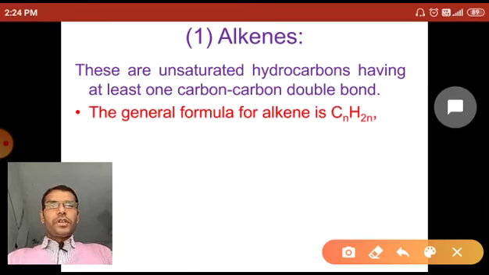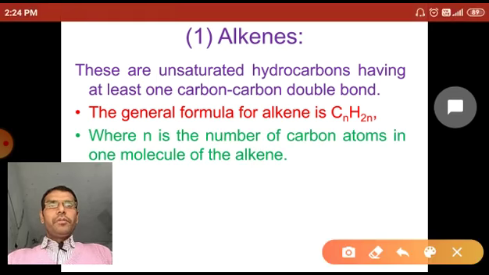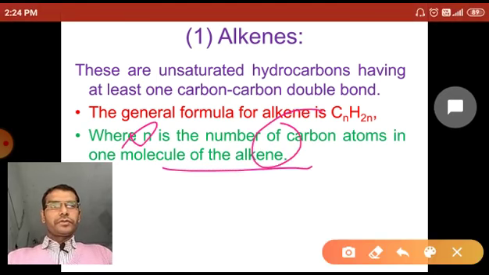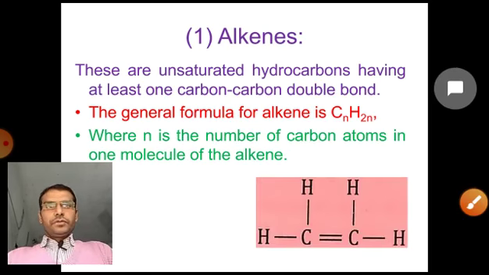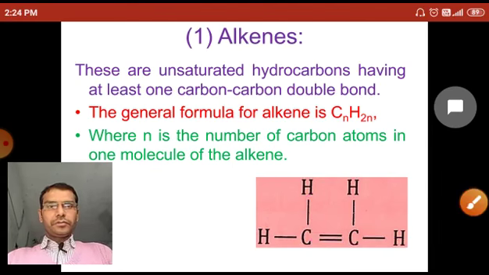The general formula of alkene is CnH2n, where n is the number of carbon atoms in one molecule of the alkene. Now let's see the example of ethene. Here the carbons are attached with a double covalent bond, so it is the structure of alkene, ethene.